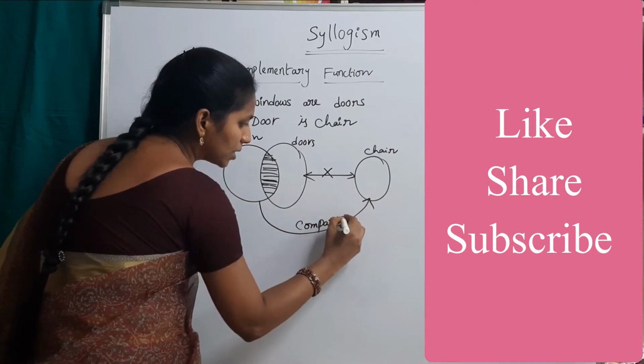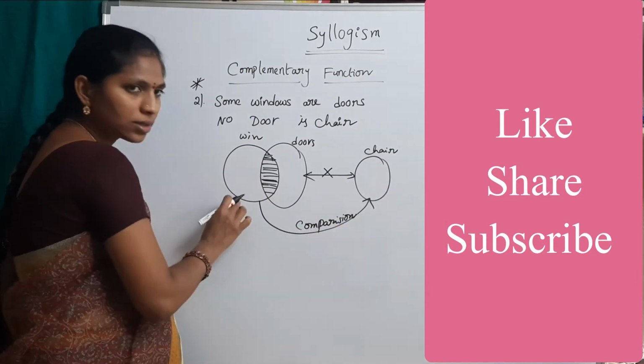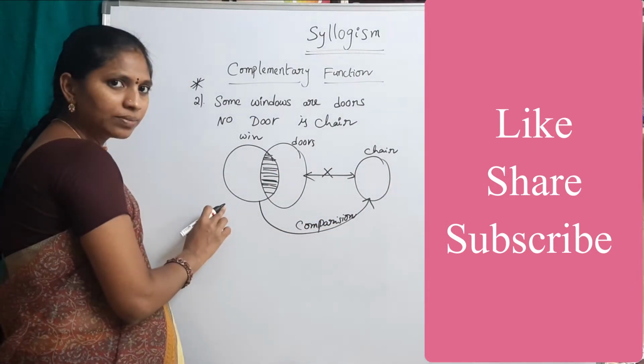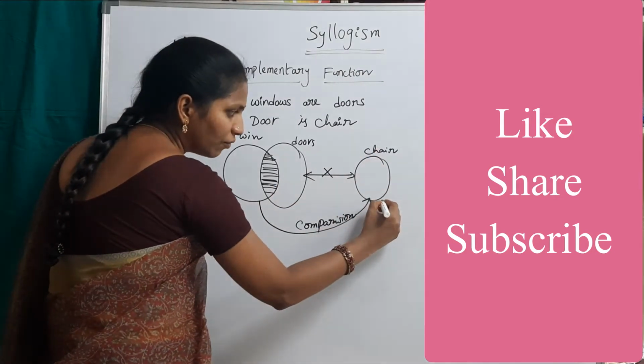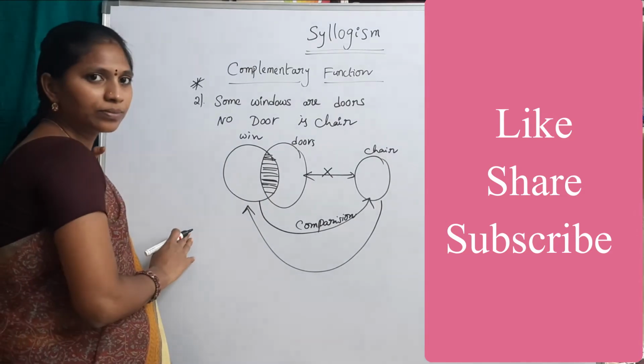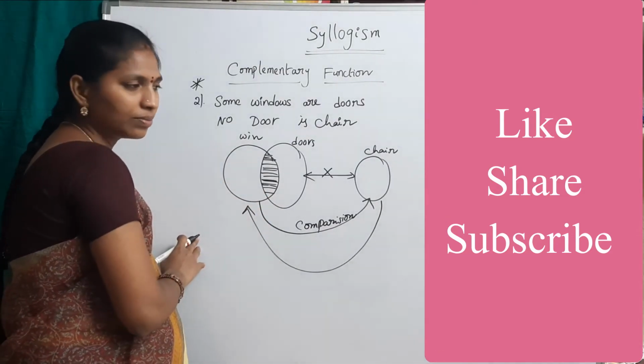There is a comparison. Okay. What about this to this? Means alone part to intersection part. This is the alone part, from this part to this windows part. Is there any relation or is there any conclusion?